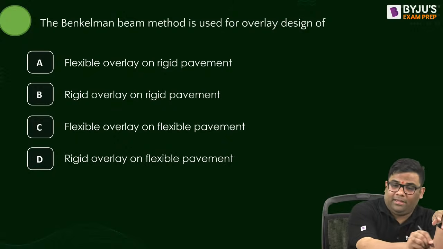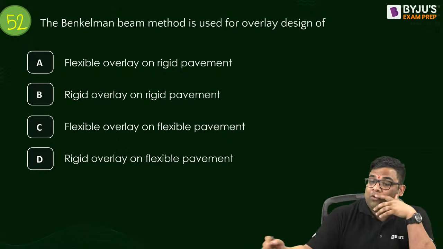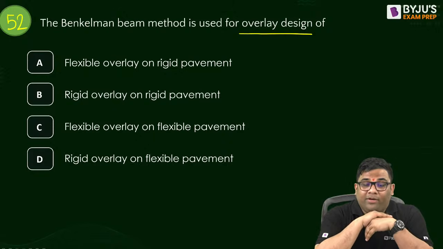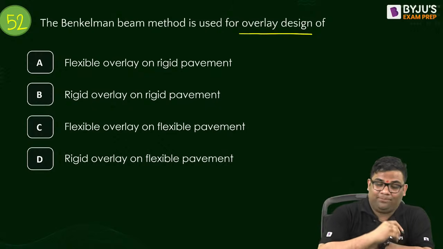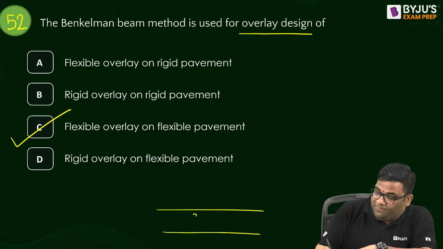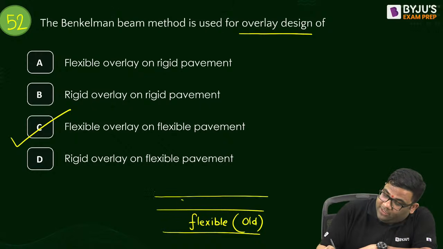52nd. Benkelman beam method is used for what? Overlay design, meaning when we are putting a new layer over an existing layer. Where do we use the Benkelman beam method? Yes, flexible overlay over a flexible pavement. If you have an existing old flexible pavement, and above that you are putting a new overlay which is also flexible, then I will go for this method.